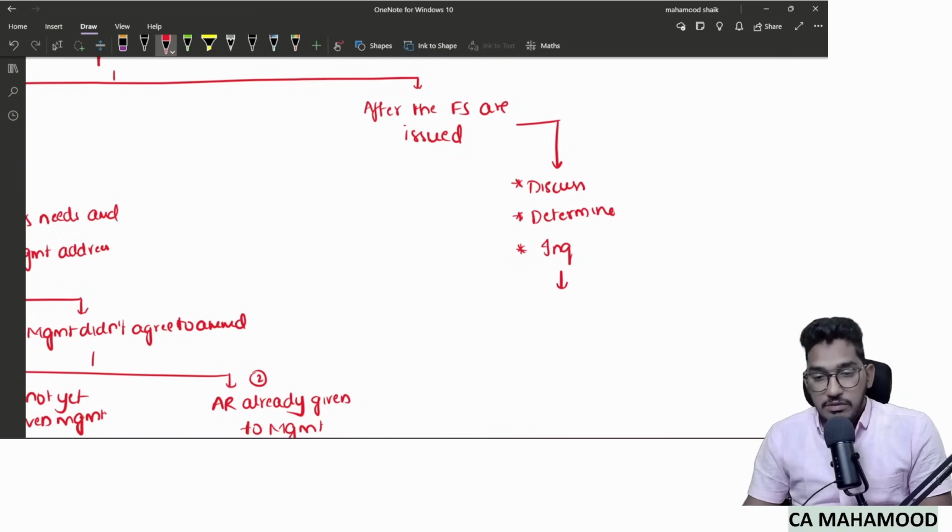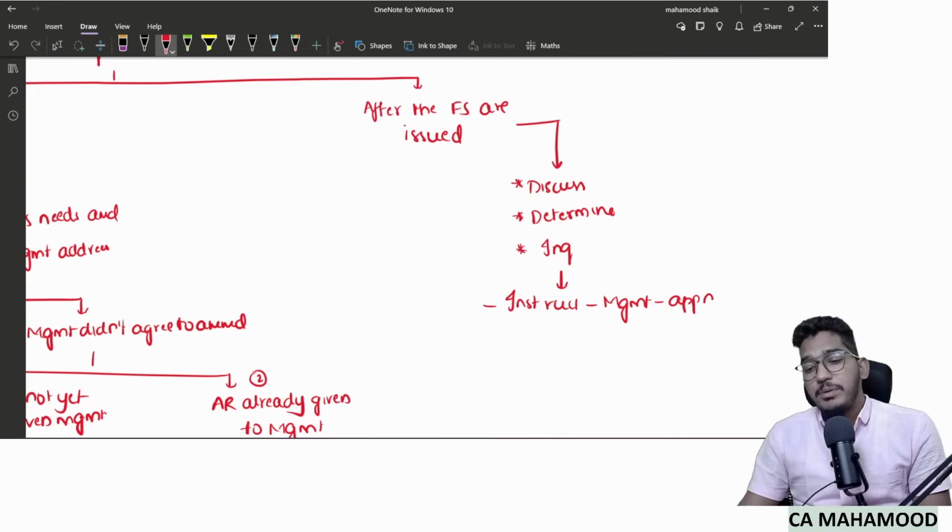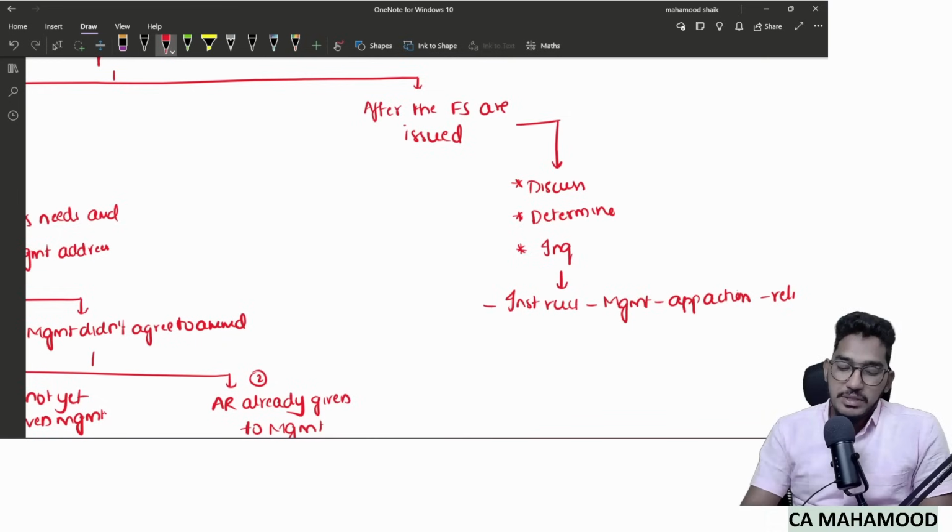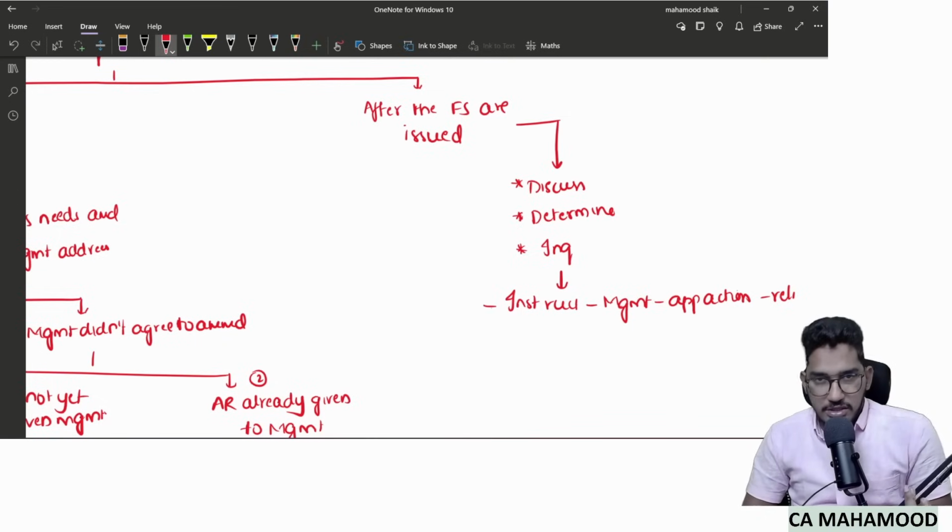Before we proceed further, one more step will come. Since the shareholders already have the copy of the audit report and financial statements, I will instruct the management to take appropriate action to stop reliance on the auditor's report. I will go to the management and say, sir, financial statements have already reached the shareholders, but now we have to amend them. So you take appropriate action to stop the people from believing the auditor's report.